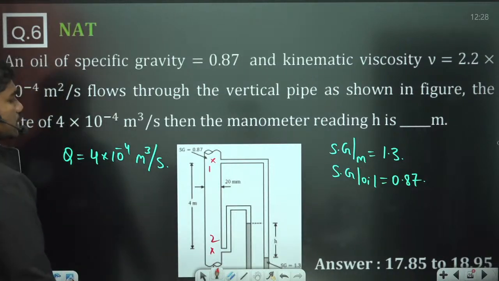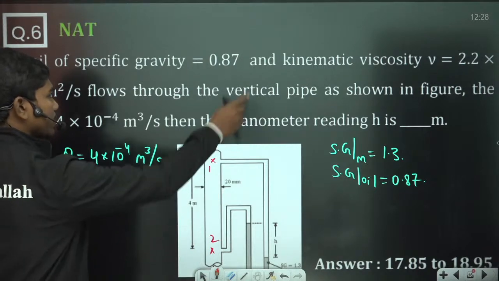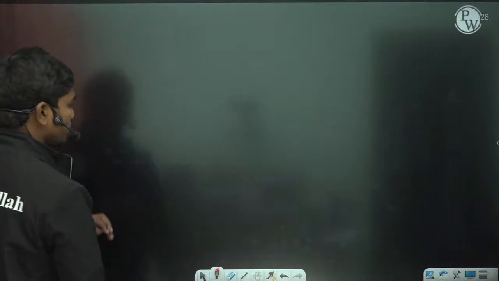So let us apply Bernoulli's equation, and of course this has a certain friction factor also. Since we are taking viscosity into the picture, there is some loss for this flow.